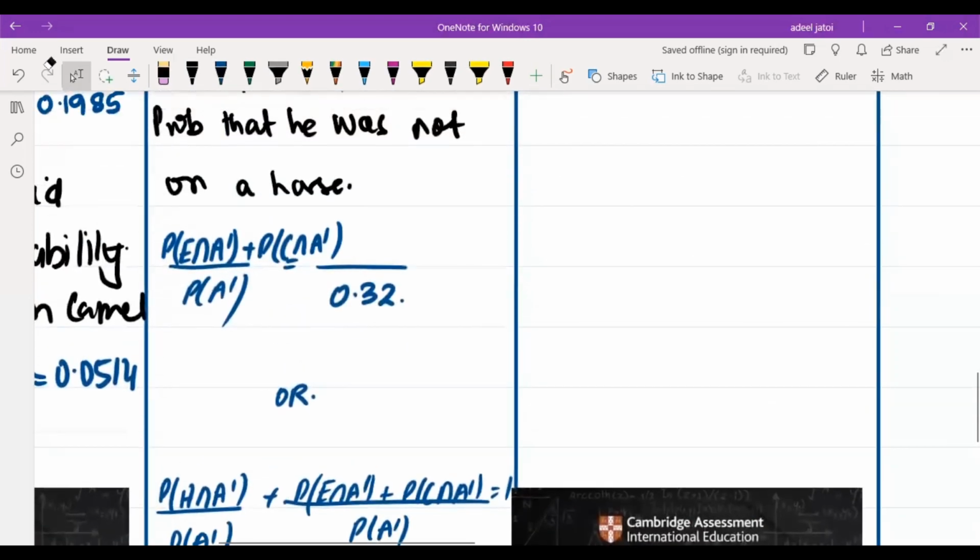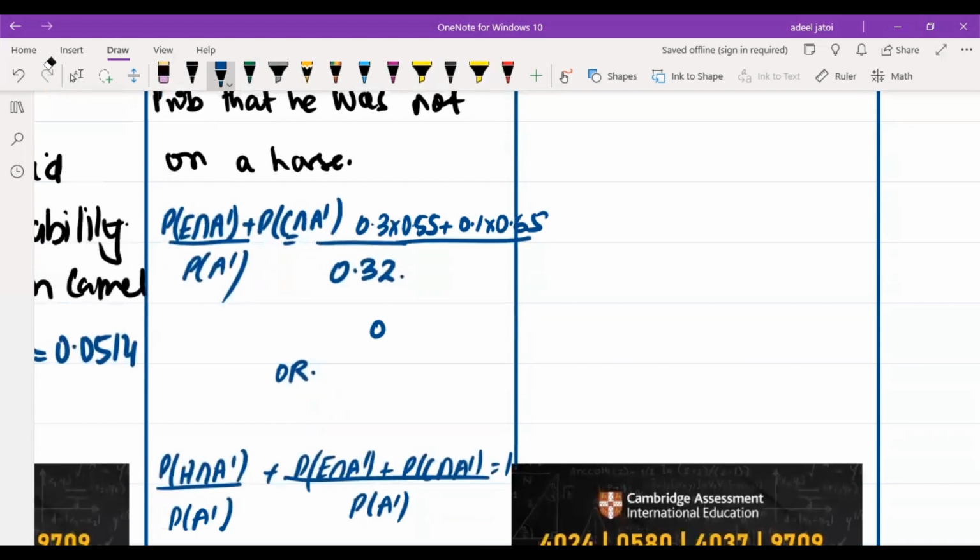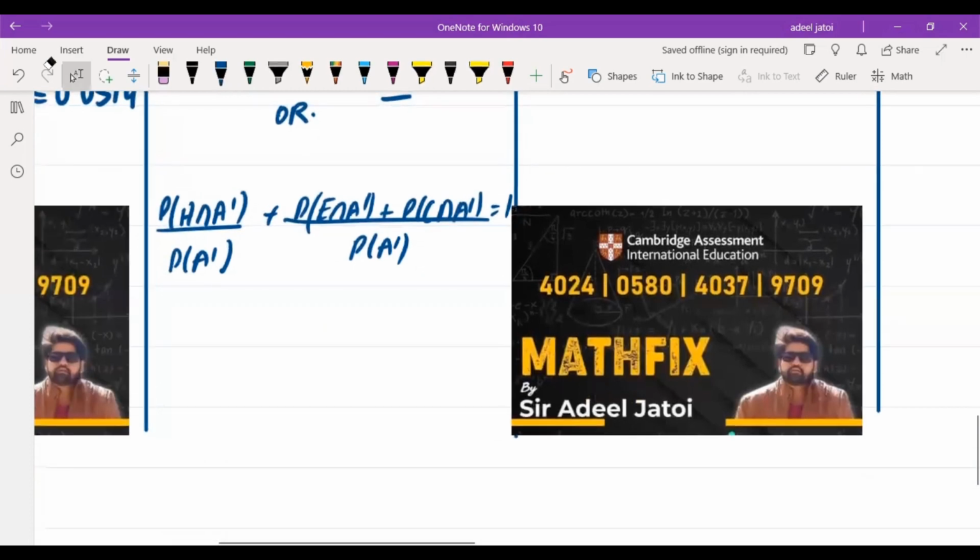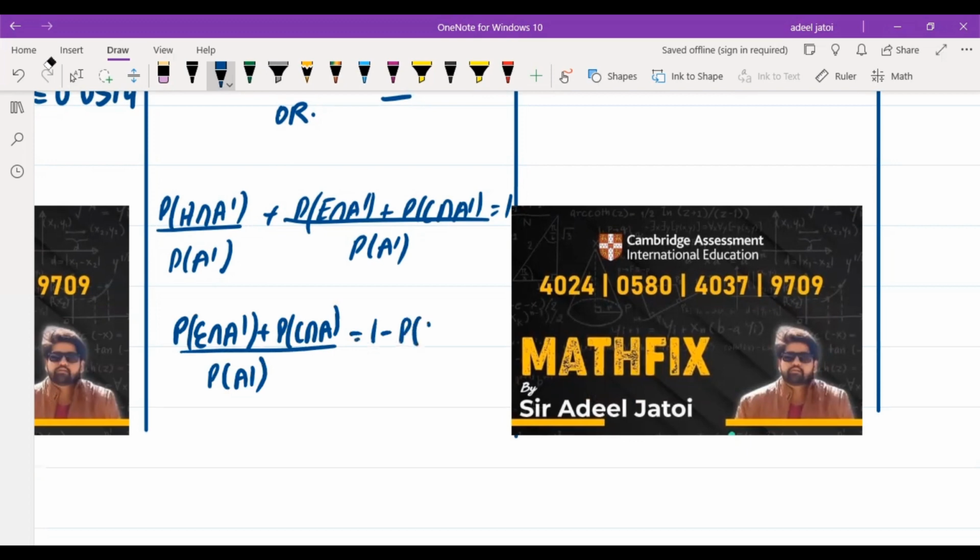So what we have here is 0.3 into 0.55 plus 0.1 into 0.65, and the answer for this will be 0.72. Or the probability of elephant not afraid plus camel not afraid upon probability of not afraid will be 1 minus probability of horse not afraid.